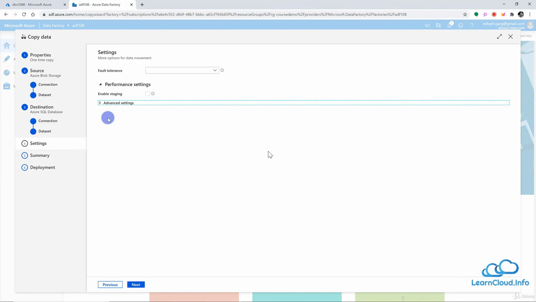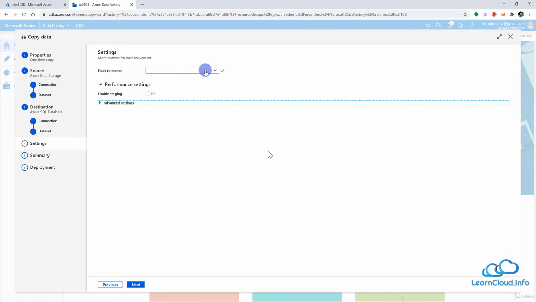All right, so we have completed the destination portion also. So we are done with the source, destination, and next is the settings, and this is the last one. Once we complete this settings part, all we have to do is review and deploy our Data Factory. So now in the settings, the first property we have is fault tolerance.